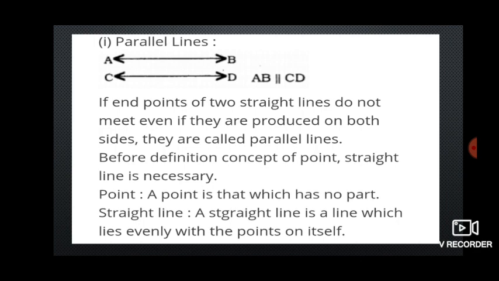Here, the undefined term which we have to define is a point. What is the definition of a point from Euclid, children? A point is that which has no part. Next, straight line. What is the definition of a straight line from Euclid, children? A straight line is a line which lies evenly with the points on itself.